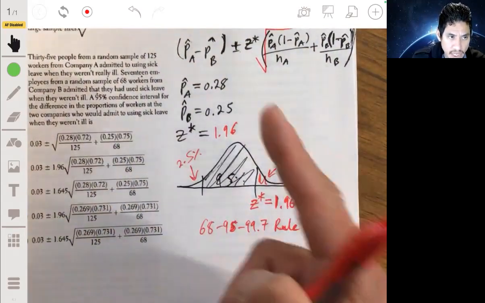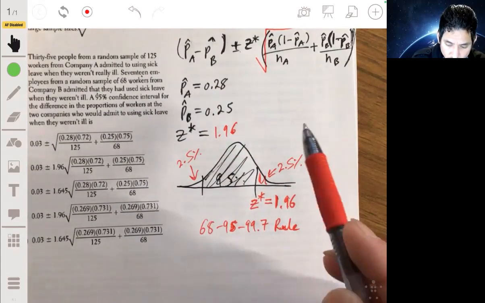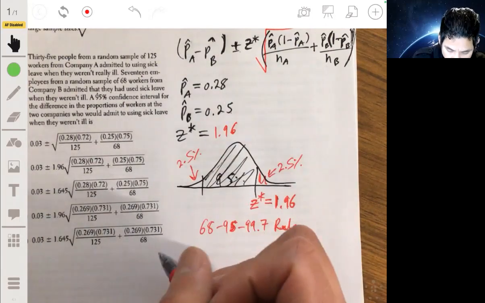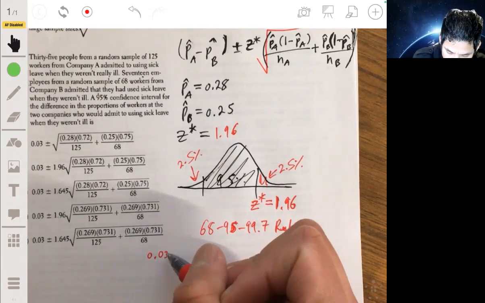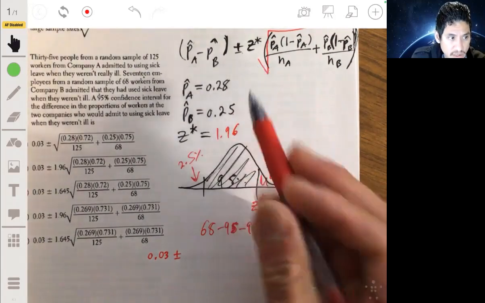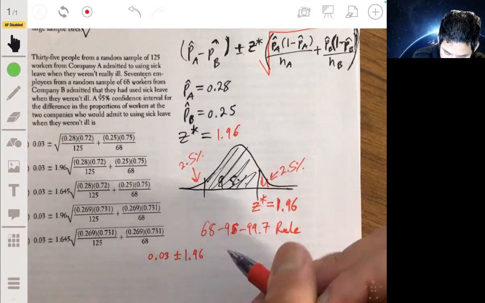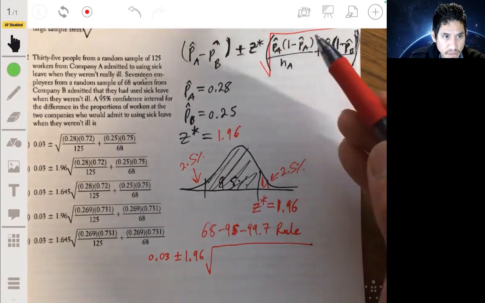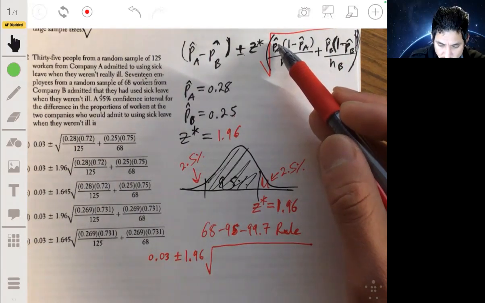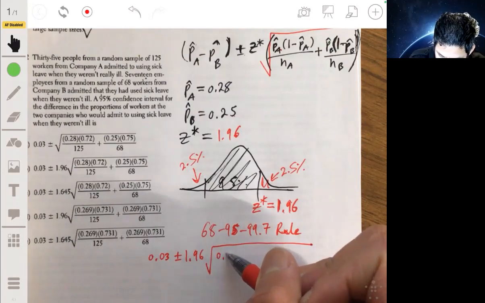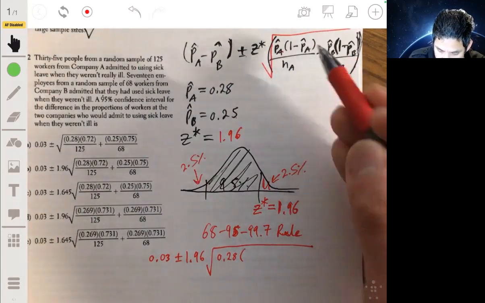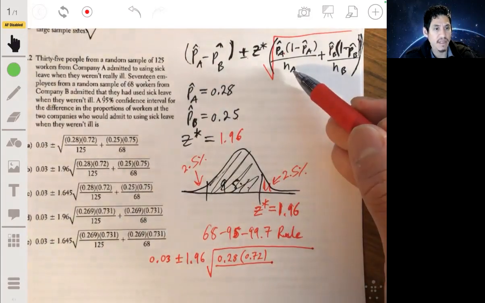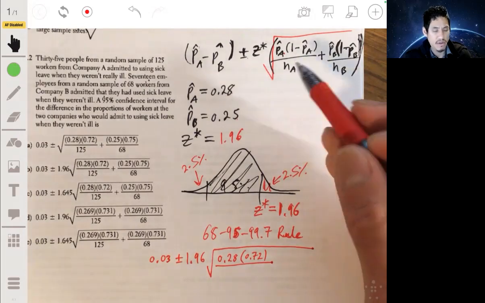So our confidence interval will be p hat A, 0.28, minus 0.25, that would be 0.03, plus or minus our z star, 1.96, times the square root of the sample proportion for A, 0.28, times 1 minus 0.28, or 0.72, over the sample size for company A, which is 125,